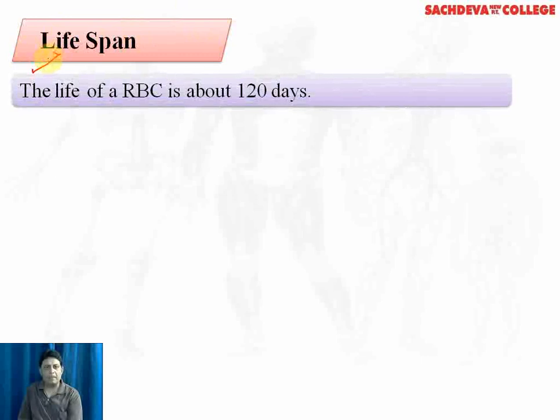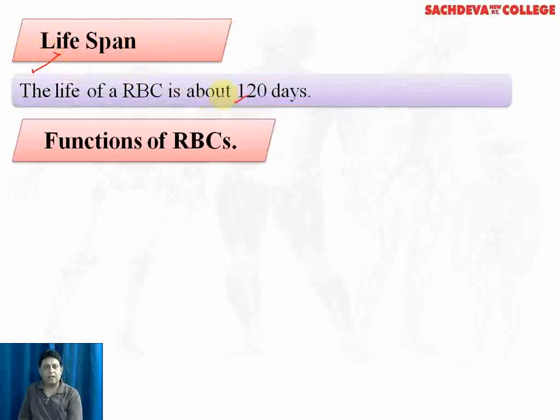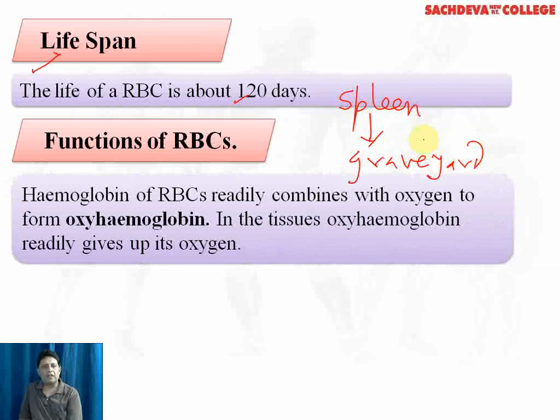Lifespan. Lifespan of RBC is around 120 days. After 120 days, RBCs are taken to spleen. In the spleen, the RBCs are destroyed and buried. Spleen, therefore, is called graveyard of RBCs. Important point.